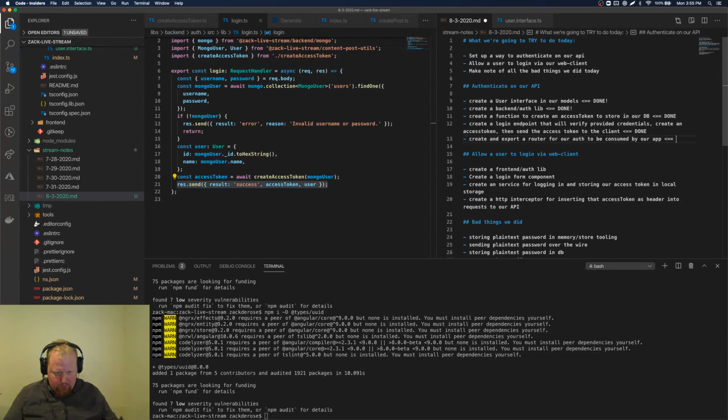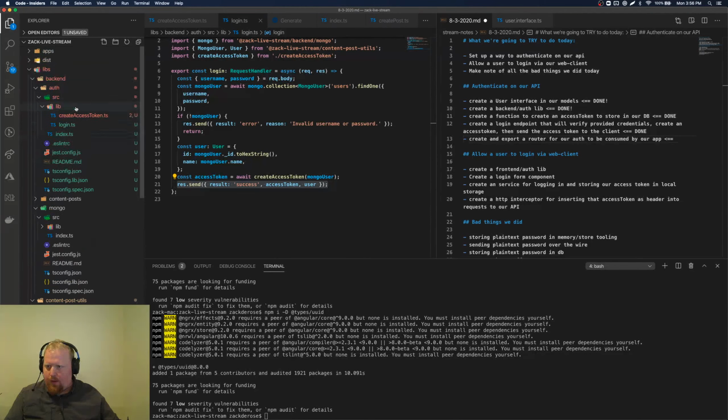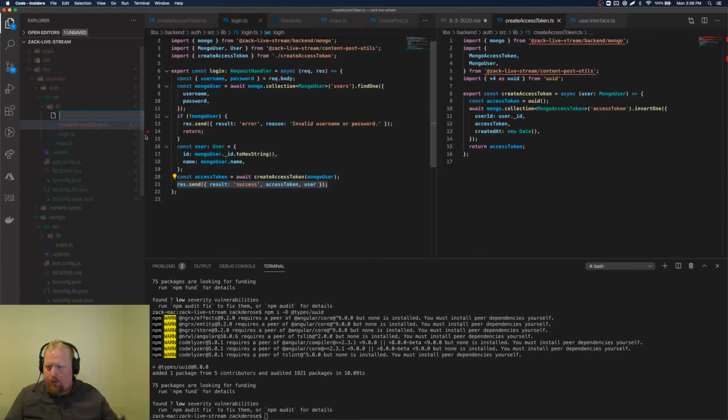And now we're going to create and export a router for our auth to be consumed by our app. So let's come back here to the backend auth lib, and we'll make a new file here, and we'll call it router.ts.